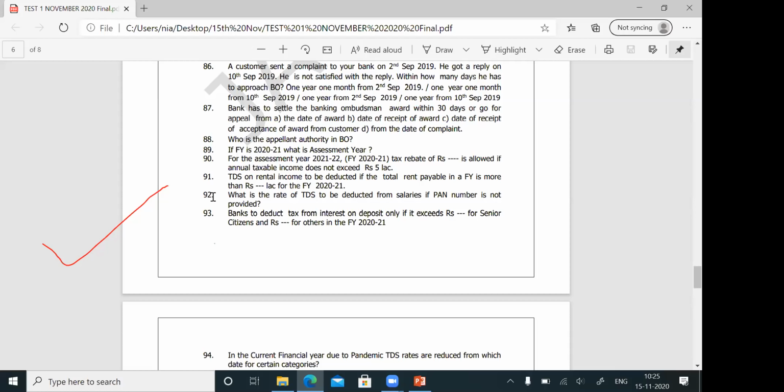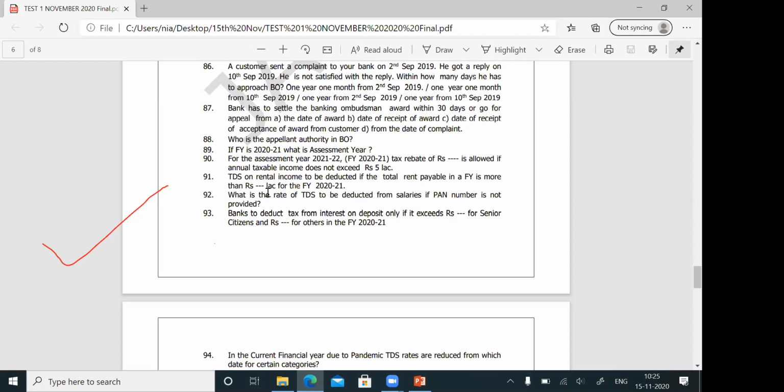Question number 92. What is the rate of TDS to be deducted from salaries if PAN number is not provided? Immediately, all of you will write the option 20%. Friends, it is not 20%. Read the question: what is the rate of TDS to be deducted from salaries? On TDS on deposits, if PAN number is not there, you will deduct 20%. Normally, you deduct 10%. If PAN number is not given, you will deduct 20%.